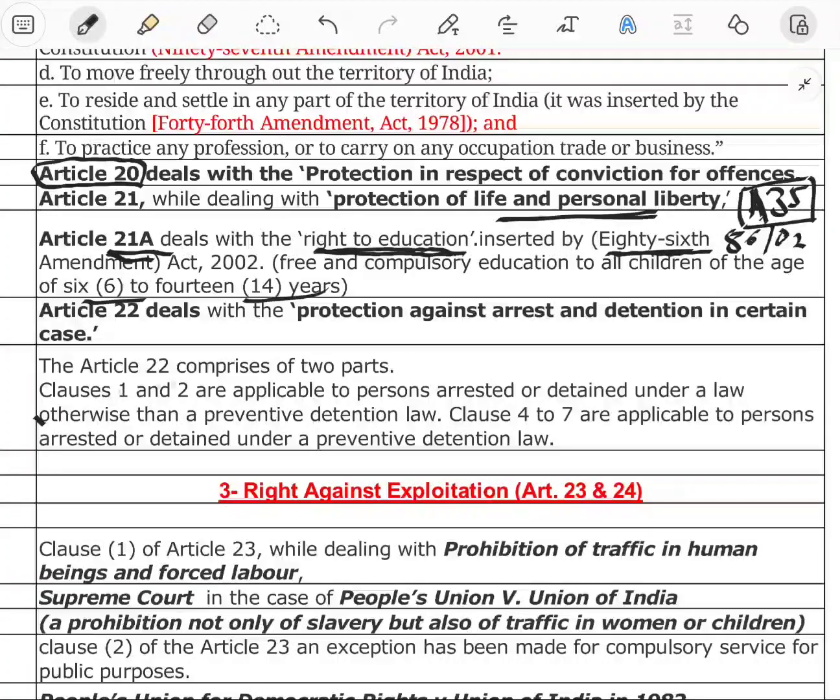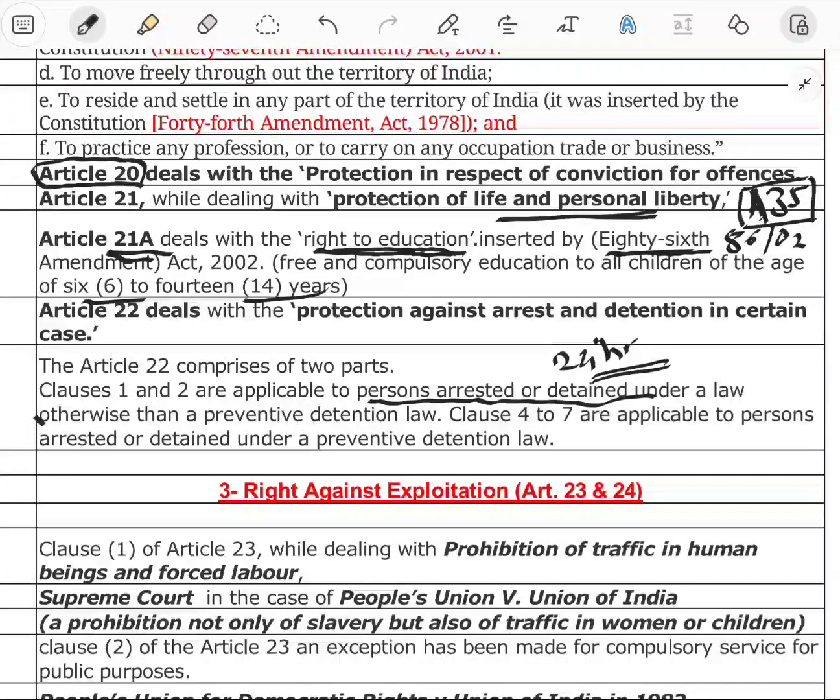The first right is that after detention or arrest, the person has the right to consult a legal practitioner. The second right is the right to be communicated the grounds of arrest, and the right to be produced before a magistrate within 24 hours. It is our fundamental right, friends, to be produced within 24 hours before the nearest magistrate.